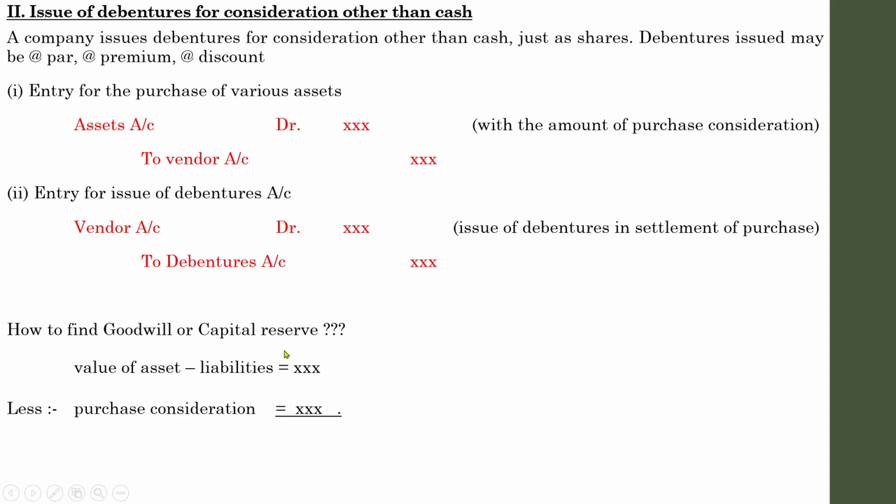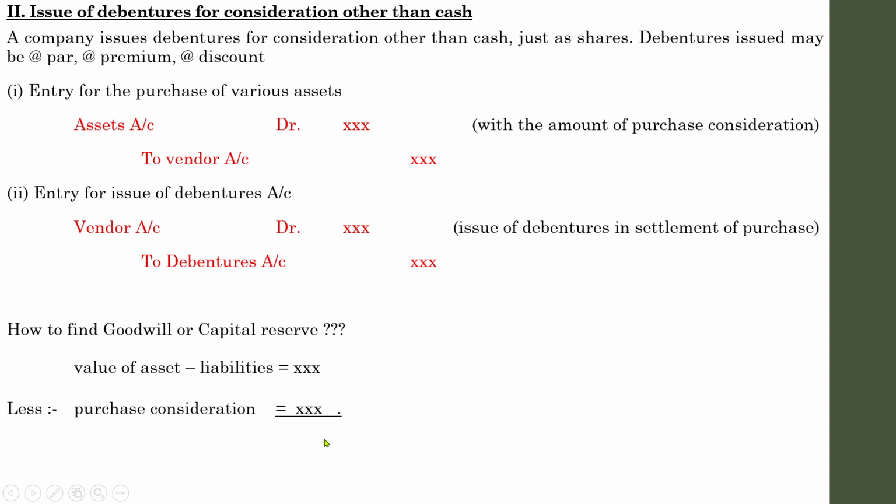Definitely there will be a difference, and the difference may be a positive amount or a negative amount. If this amount is a higher value, you will get a positive amount. If this amount is a lower value, you will get a negative amount.